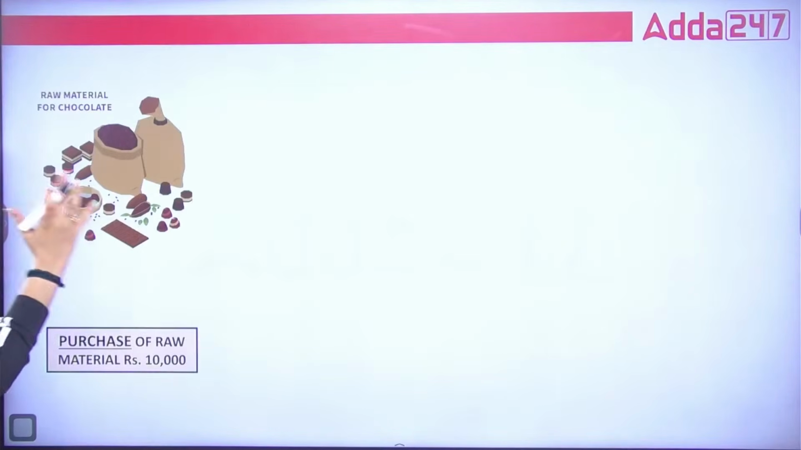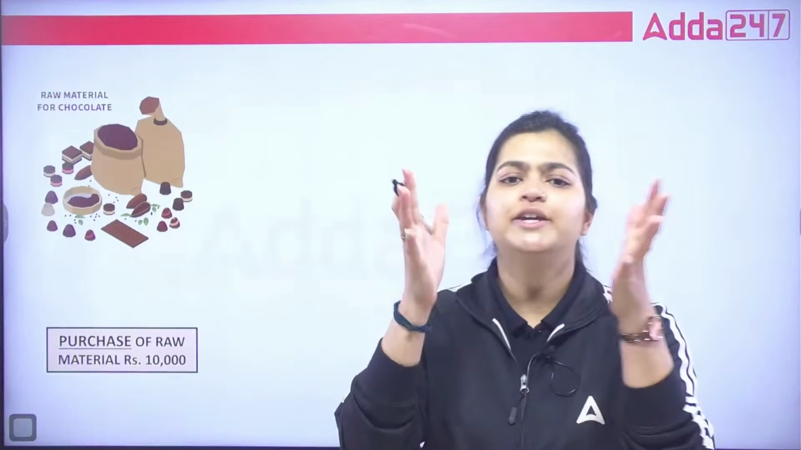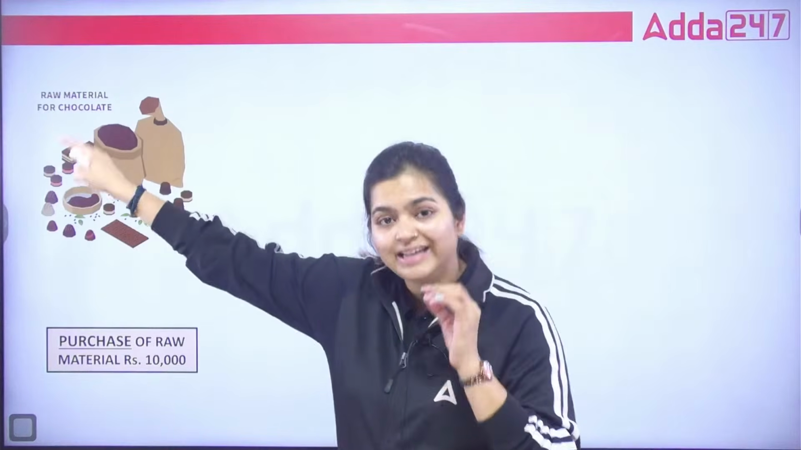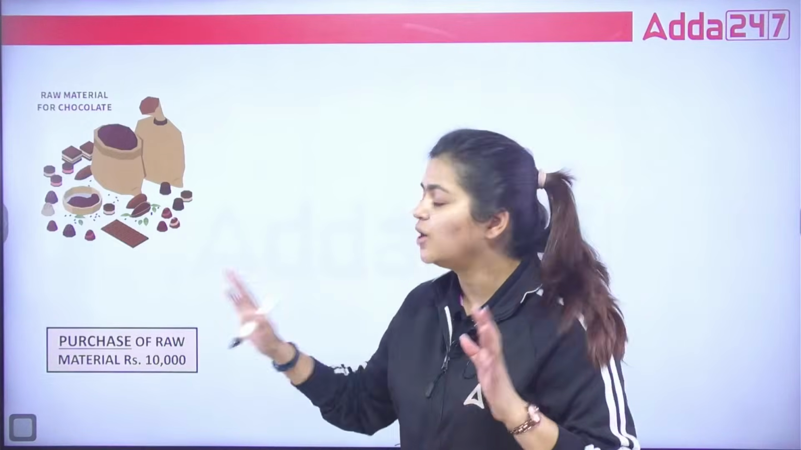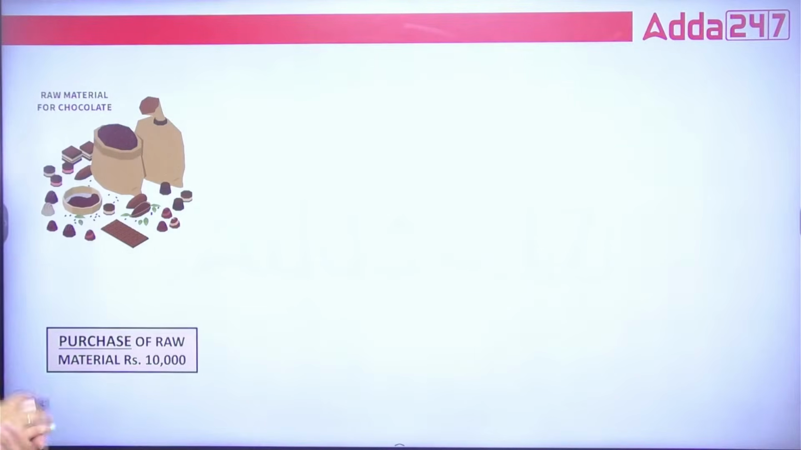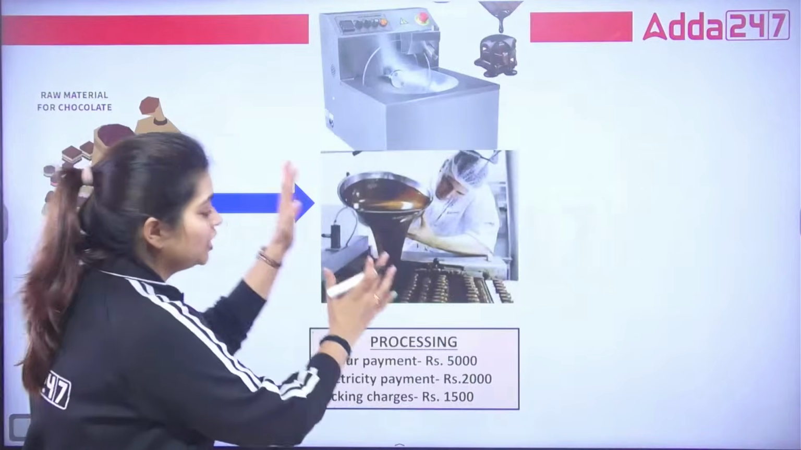Mr. Bean will purchase raw materials. Yes, because starting one chocolate factory requires raw material. So what will Mr. Bean do? Mr. Bean will use that cash for the purchase of the raw materials. Suppose he purchased 10,000 of raw materials. Correct? These are the raw materials, and Mr. Bean purchased around 10,000 of raw materials. Now with these raw materials, what will he do? He will do the processing.